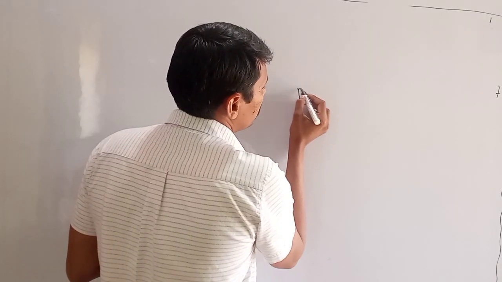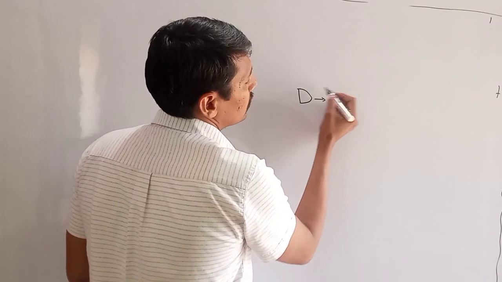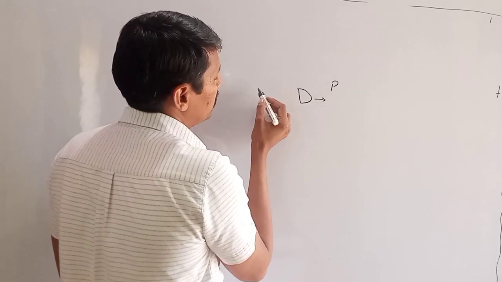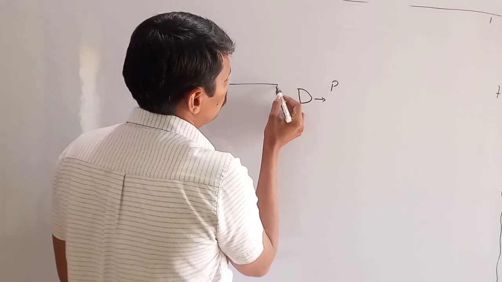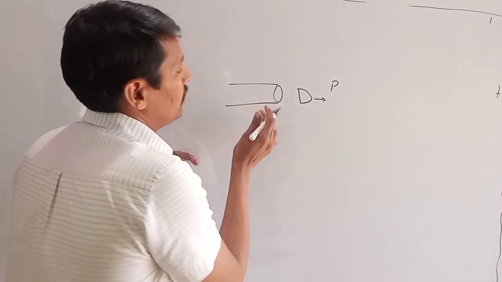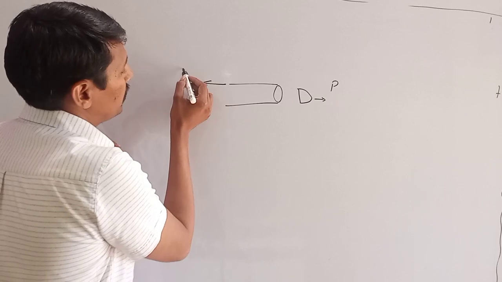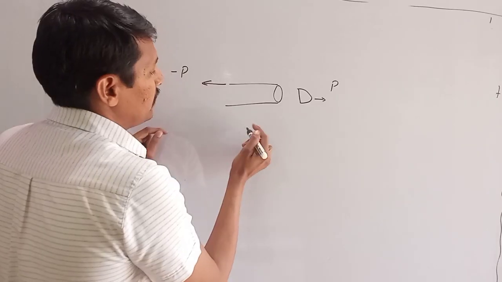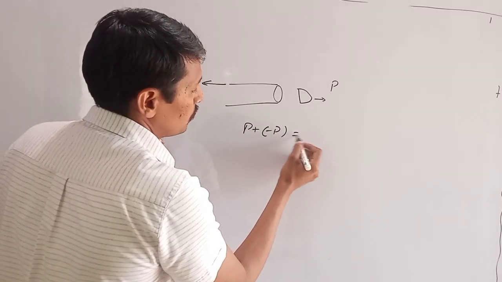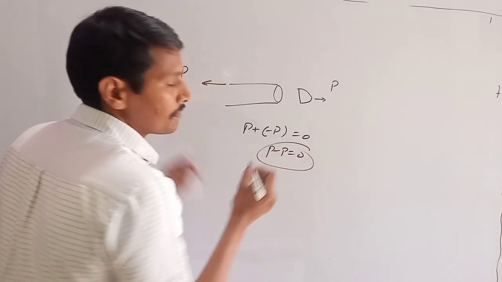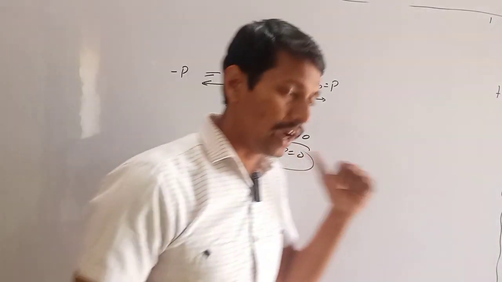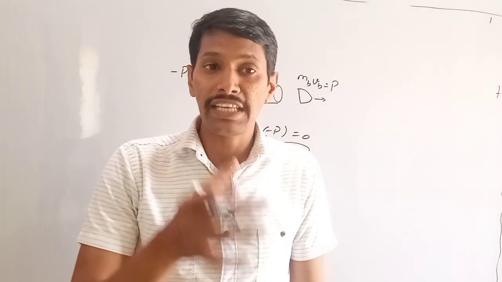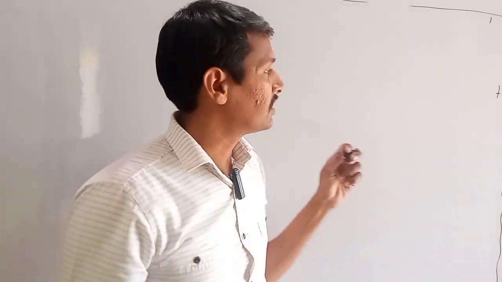If this is our bullet moving in the forward direction with some momentum p, then our gun should also have momentum negative p in the opposite direction, so that p plus negative p becomes 0. This is why our gun recoils backward when it is fired. The same thing works in a rocket. Now let us consider a numerical.